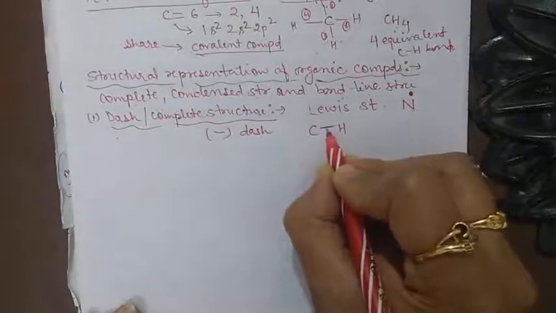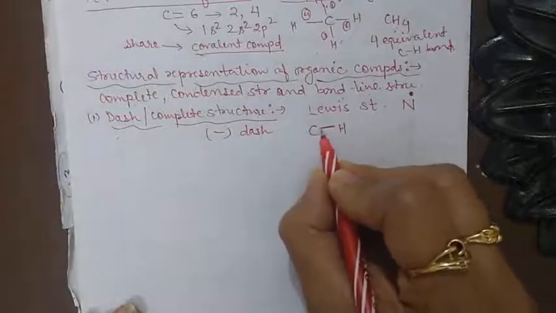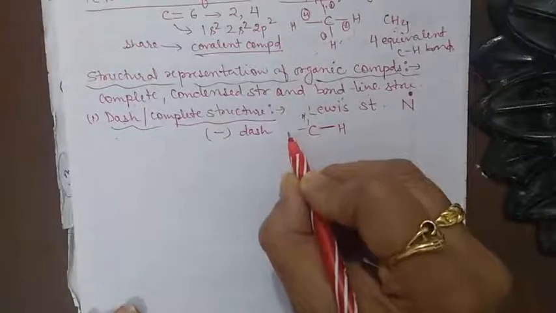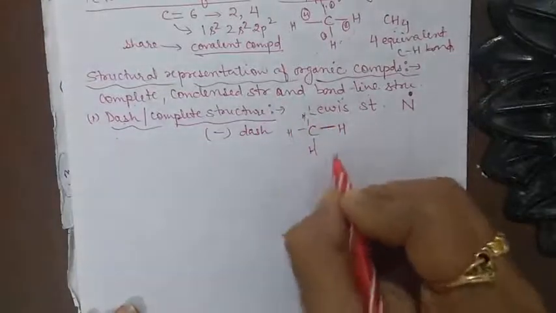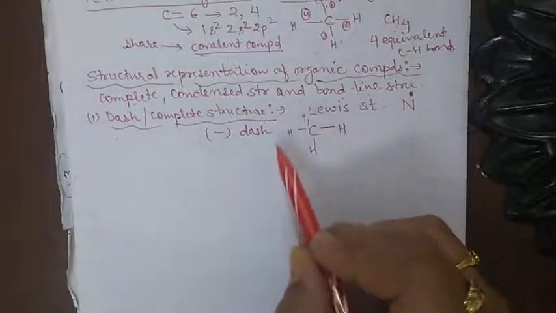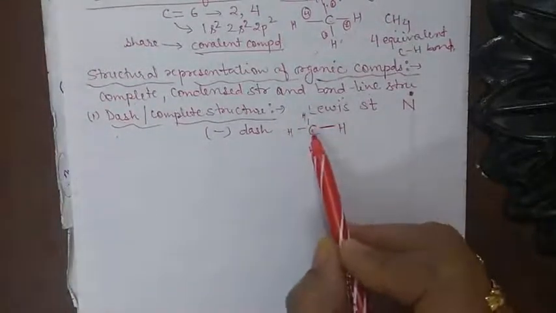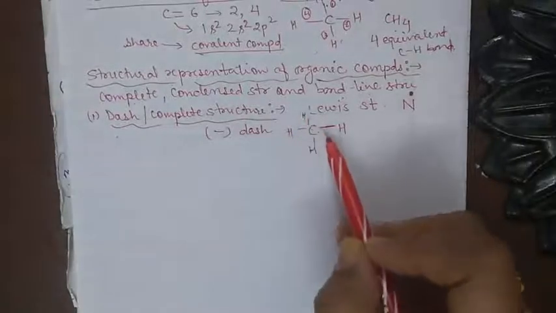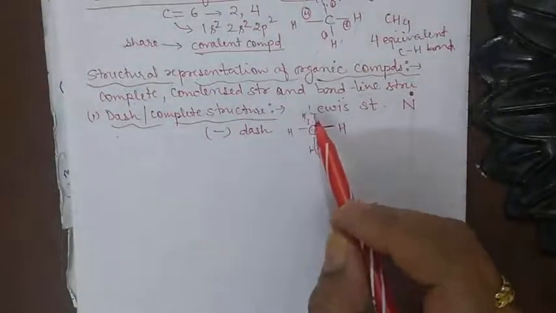So this is the dash. When we represent the structure like this, it is clearly visible how the bond is present between the carbon atom and the hydrogen atom. Therefore it is known as a dash structure.